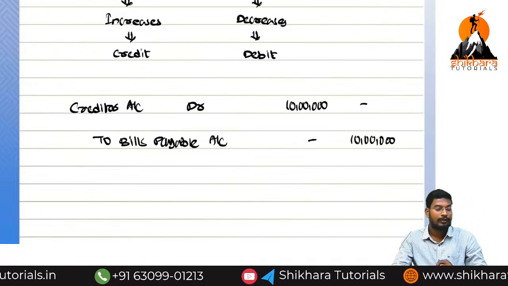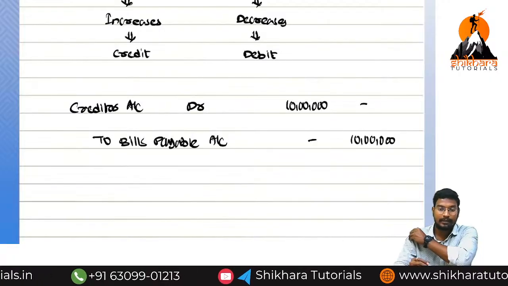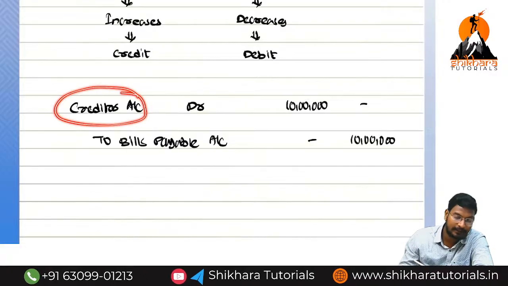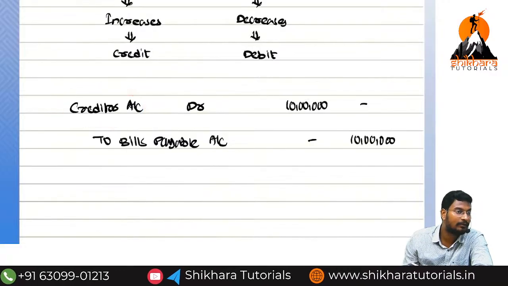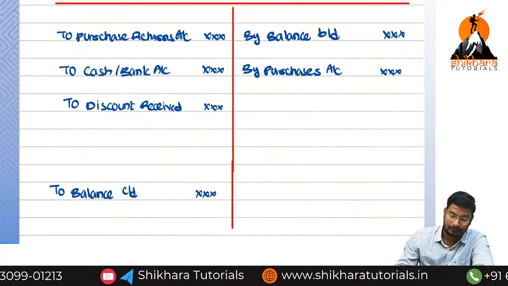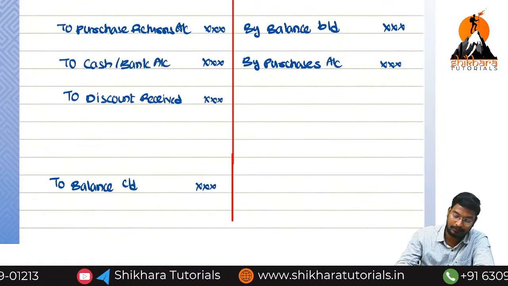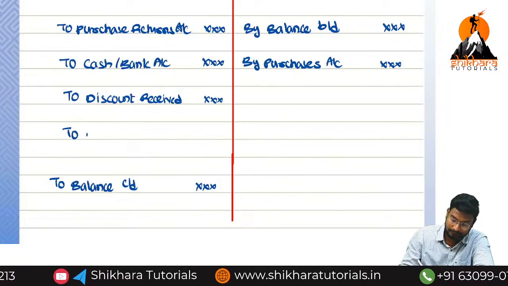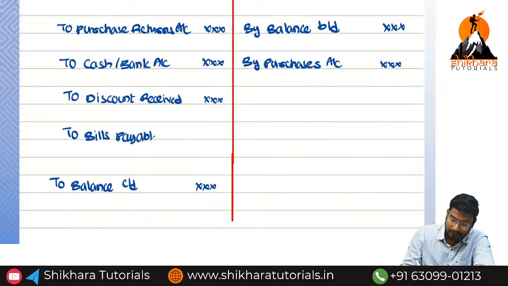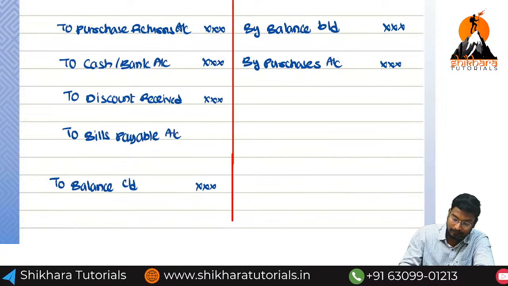So now which account are we preparing? Debtor account or creditor account? Creditor account. So the creditor is debited or credited? Debited. In the creditor account, which side do we record? Debit side. What do we record? To bills payable. Super. To bills payable account.